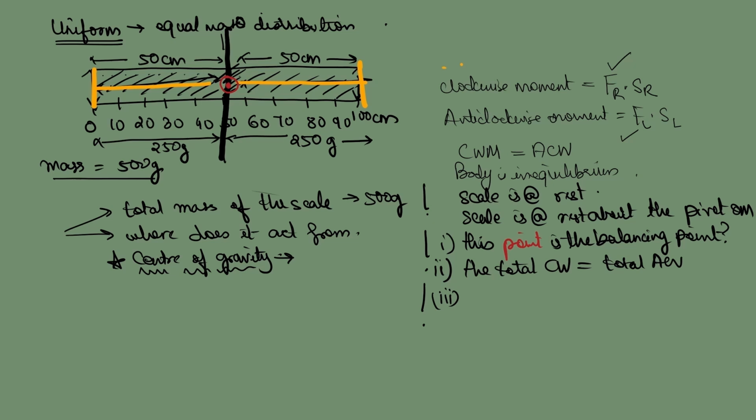Center of gravity will be such a point where all the forces that are acting on a body, or all the weights that are acting on a body, become zero moment. The fulcrum or the balance can be at any point.